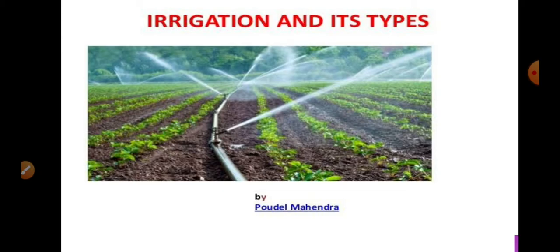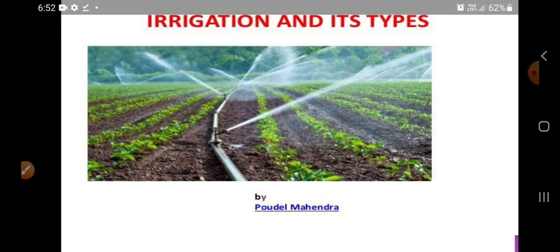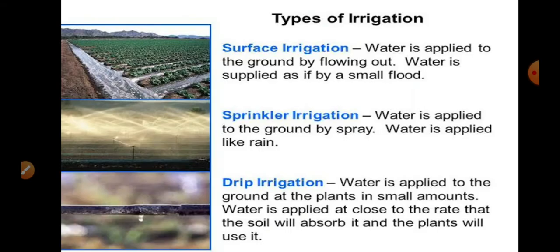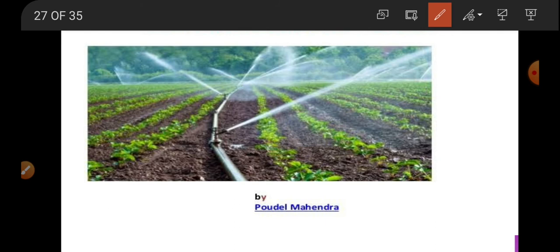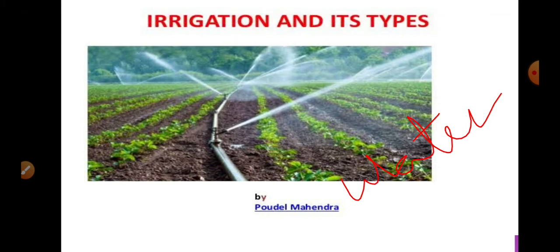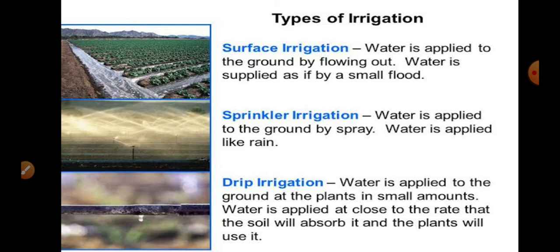Now the next most important concept is irrigation and its types. What is irrigation? Irrigation is the process of supplying water to the agricultural lands. Supplying water to the agricultural lands is called the irrigation method. In ancient days, irrigation was done by farmers supplying water themselves.